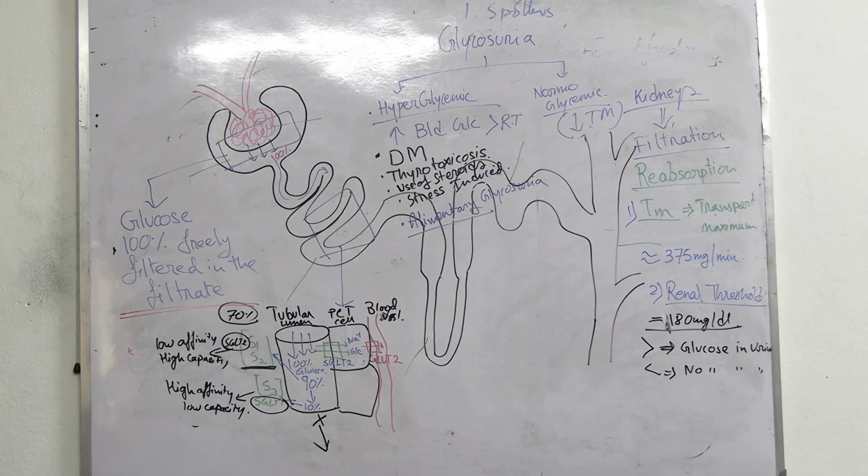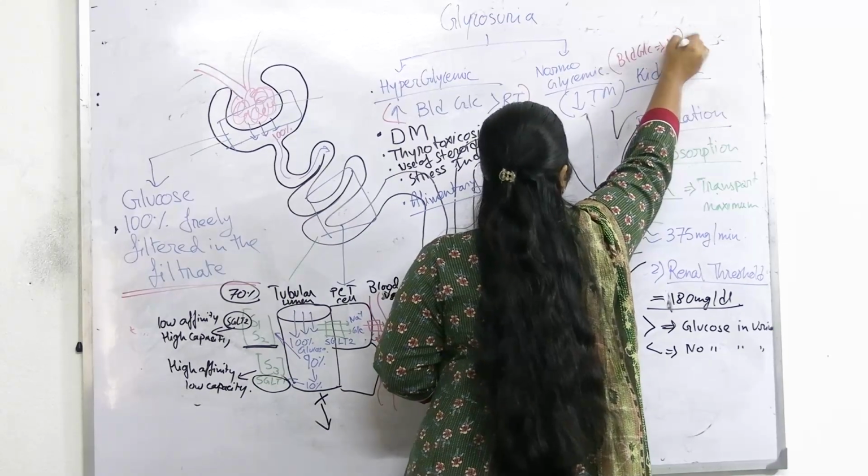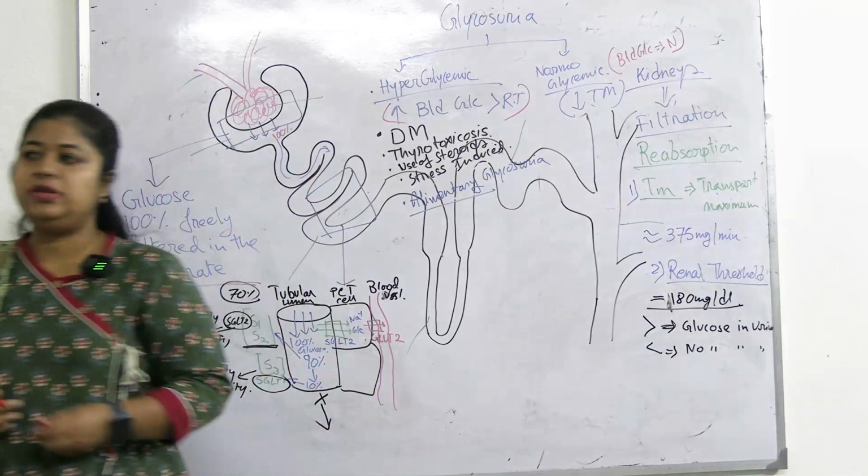Fine. Now come to the normoglycemic glycosuria. What is the pathophysiology or mechanism of glycosuria in normoglycemic? In normoglycemic, blood glucose is normal. Here blood glucose is not more than the renal threshold; it is normal. So where does the problem lie? In the transport or reabsorption part, or there is some defect in the nephrons.